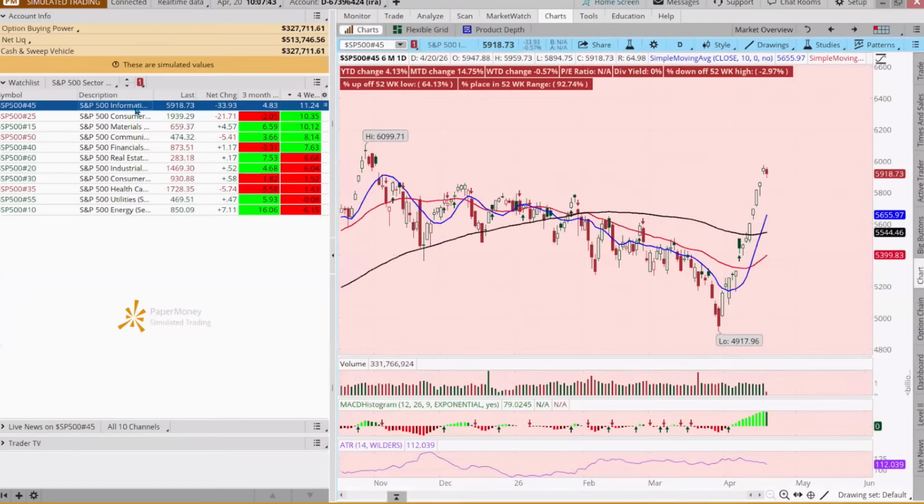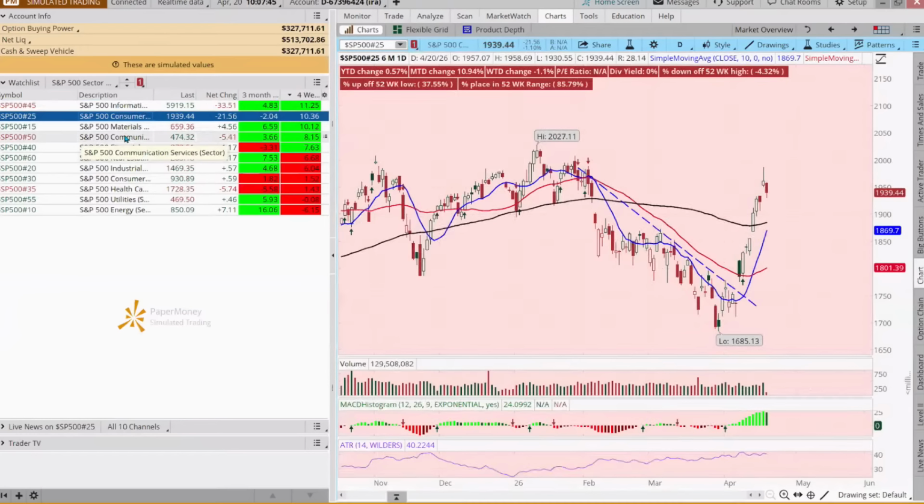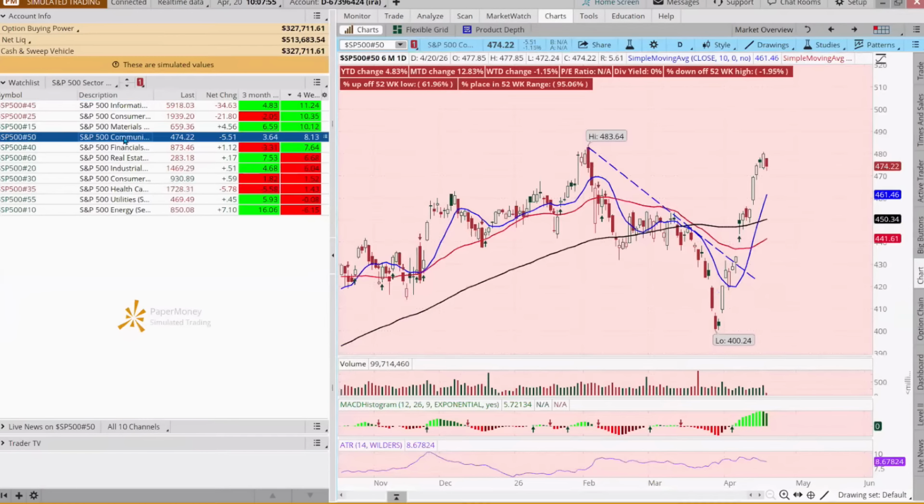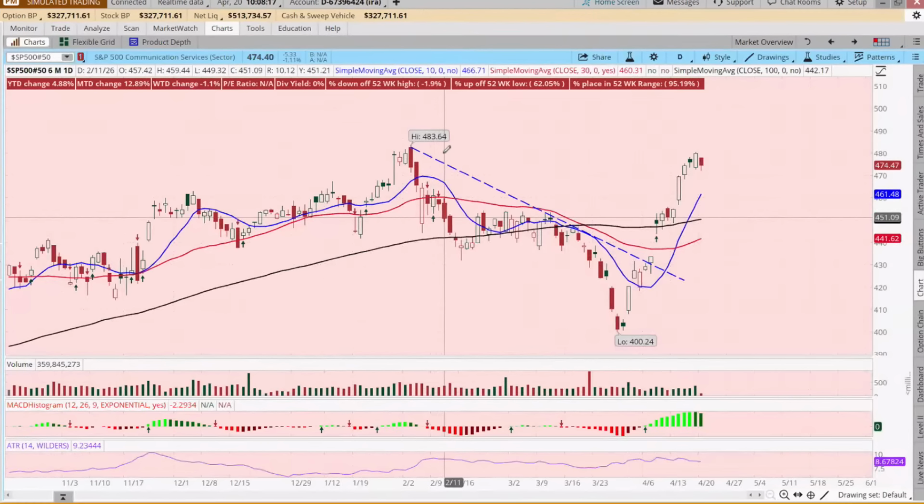And technology is taking off. Consumer discretionary, materials, and communications. And we'll see that reflected in our choices today. And sometimes, what we see is that the leaders in the 3-month realm are the same leaders in the 4 weeks. But there's been some sector rotation happening. Yeah. So there's a quick and dirty on market overview.